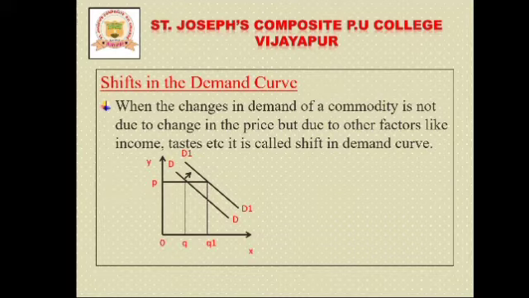Other than price, the remaining related factors like income, taste, and preferences of the consumer. If demand changes due to these, it is called a shift in the demand curve, as you can observe in this diagram.